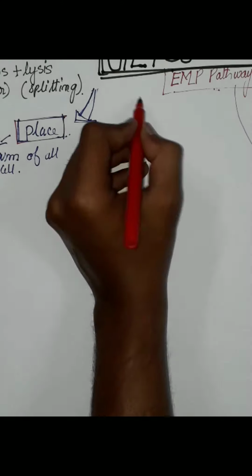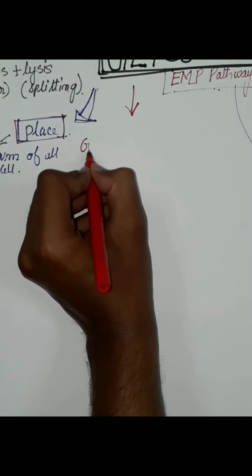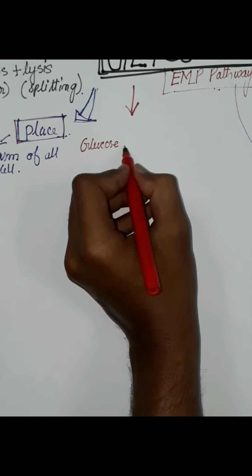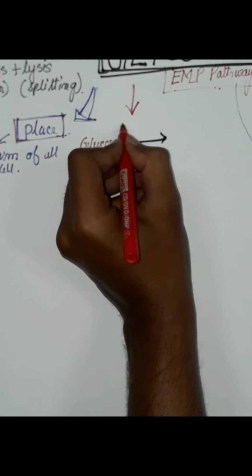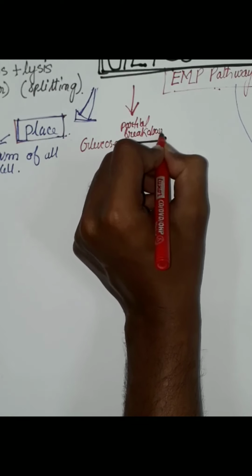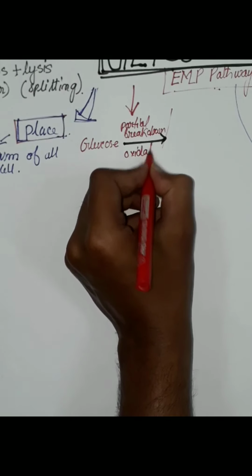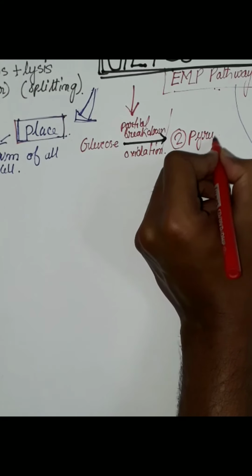In the process of glycolysis, glucose will be converted into two molecules of pyruvic acid. Glucose will undergo partial breakdown or oxidation, through which it is converted into two molecules of pyruvic acid.